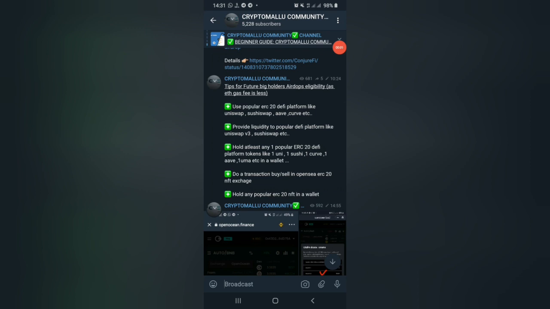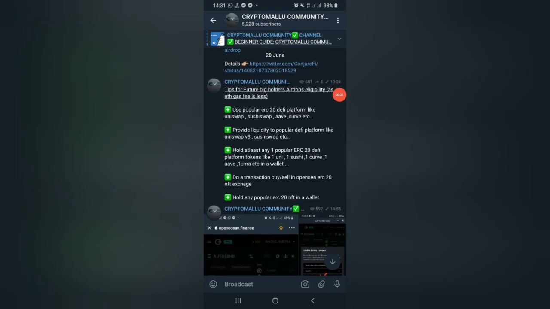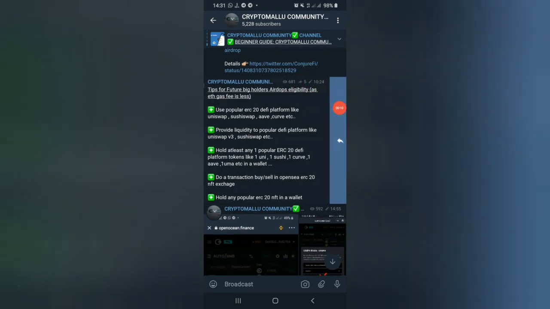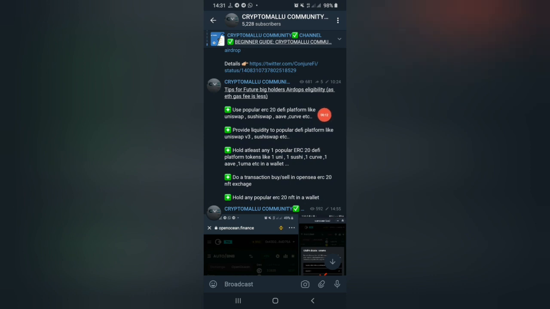Today I'm going to discuss how to use popular DEX exchanges like Uniswap, SushiSwap, etc. and what the advantages of using them are. On 26th June I posted one article in the Telegram. Hope anyone of you has seen that and had already added liquidity to Uniswap.